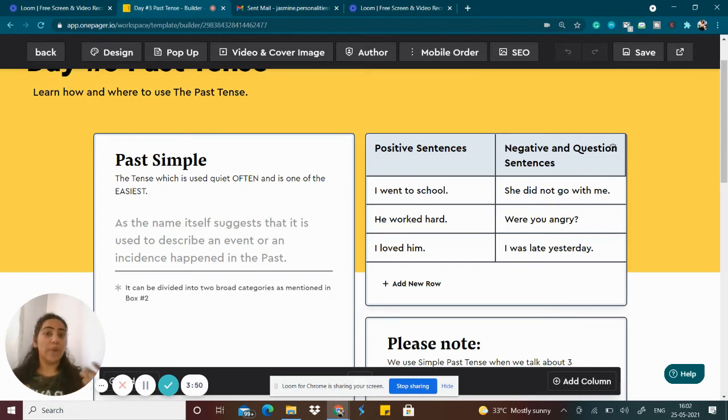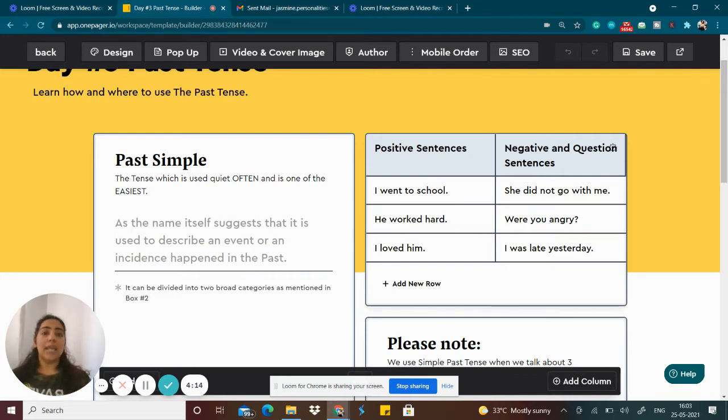If you are using went, then automatically the listener is going to understand that you are talking about something which has happened in the past. Or if you say, I cooked food, cook, cooked, cooked. If you say to somebody that I cooked food, that means you are talking about past tense. Why? Because you are using the verb two form here.